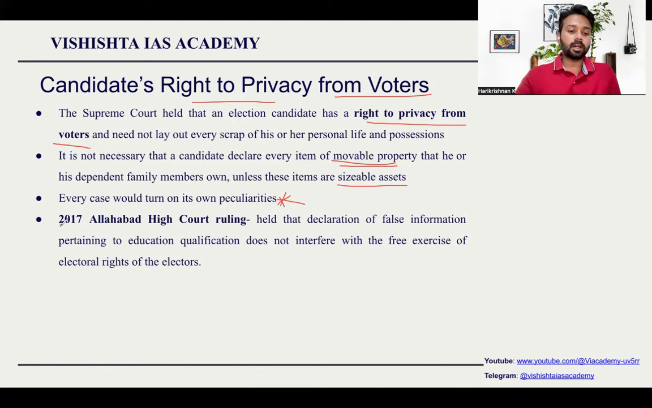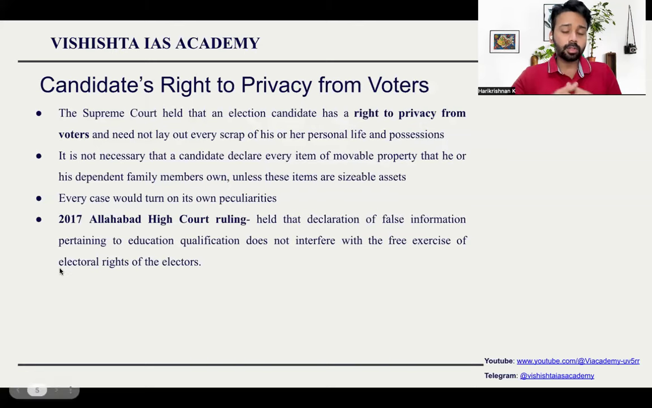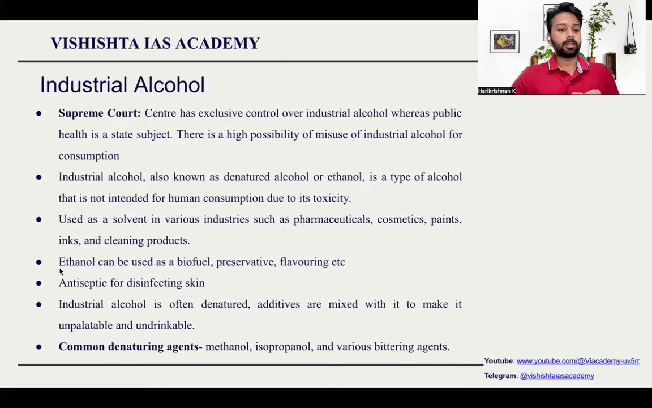In 2017, Allahabad High Court gave a ruling in which it told that if a candidate is declaring false information about his educational qualification, in such cases, we cannot consider it to be a corrupt practice. So it should have been considered, but however, due to certain loopholes in the law, the court told that it cannot be considered as a corrupt practice. So from examination point of view, try to remember it.